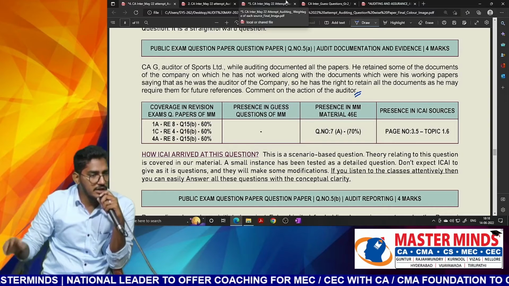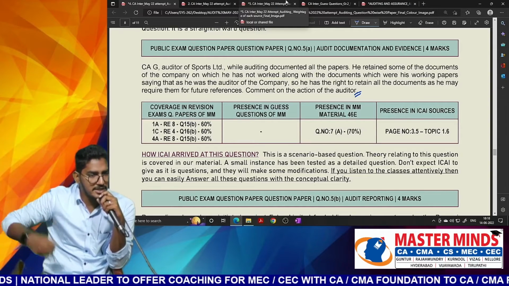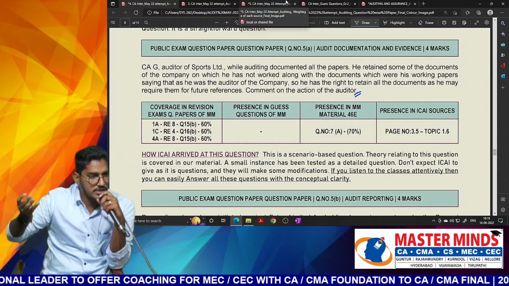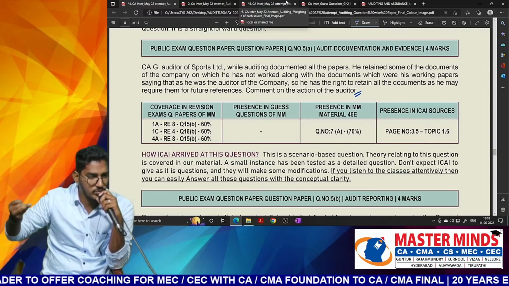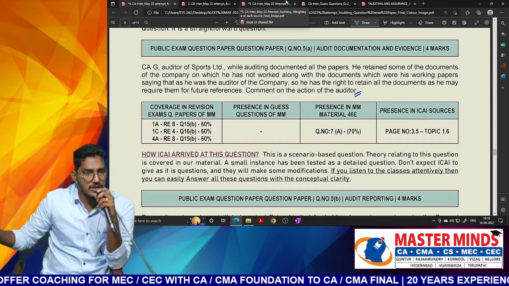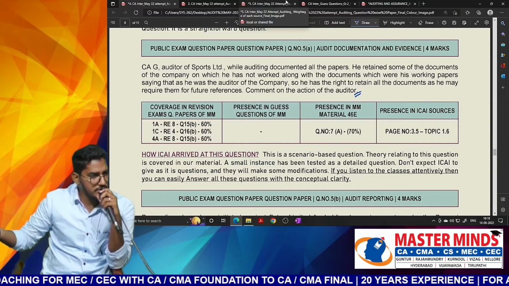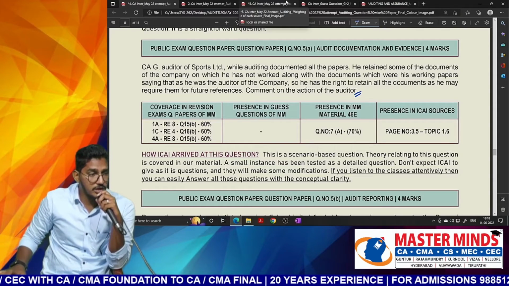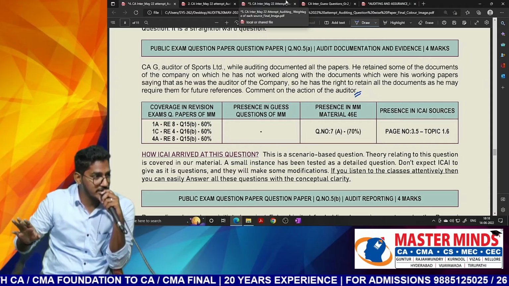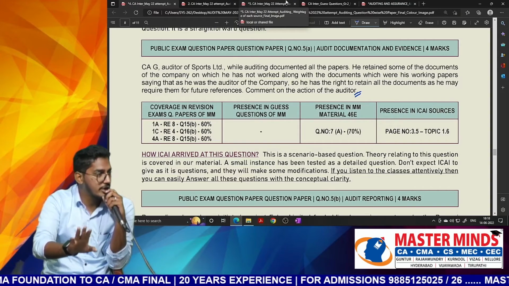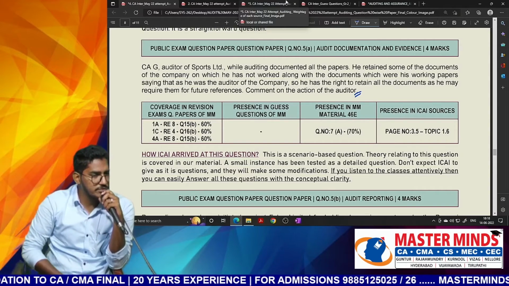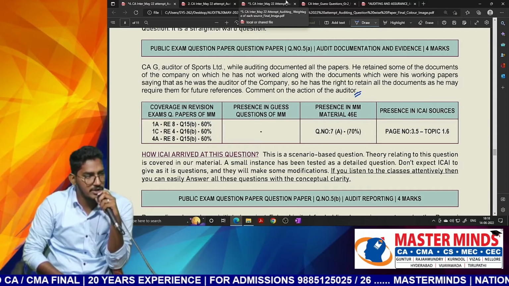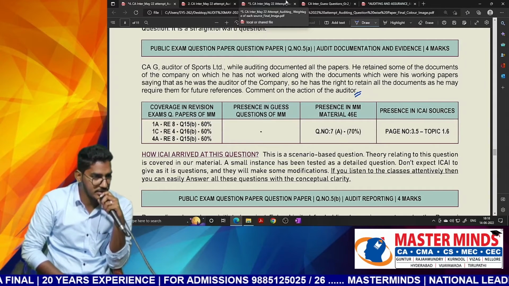But however, leaving out those other points, you can write basic information regarding audit documentation. What is the meaning of audit documentation? What is included? What is not included? You might not get 100% of the marks, but you can get 50 to 60% of the marks if you write whatever you know. When I say whatever you know, that doesn't mean whatever comes to your mind. If you write related matters related to audit documentation, at least you can score 50 to 60% of the marks here. But anyhow, let us wait for the suggested answer, what they will try to say here.